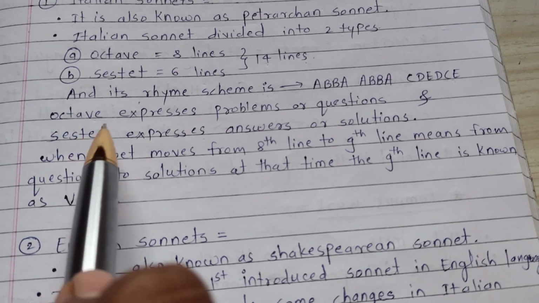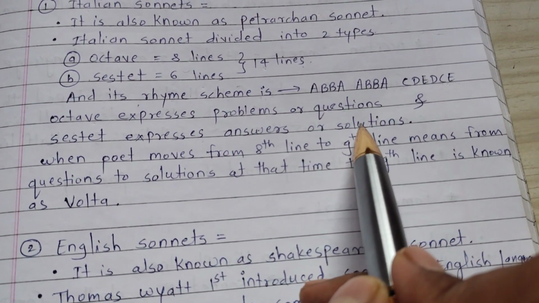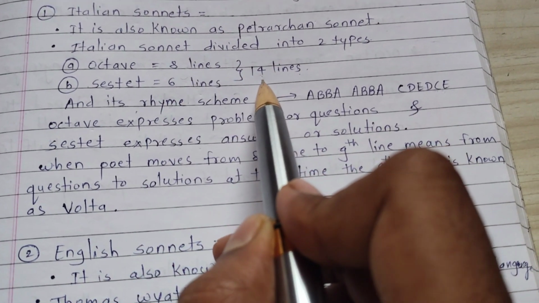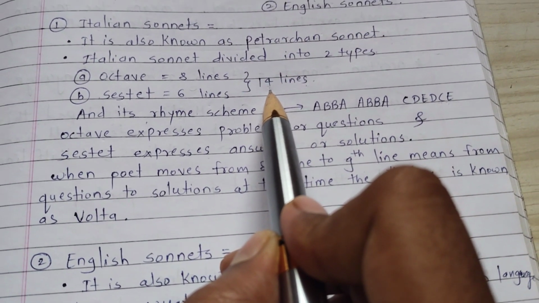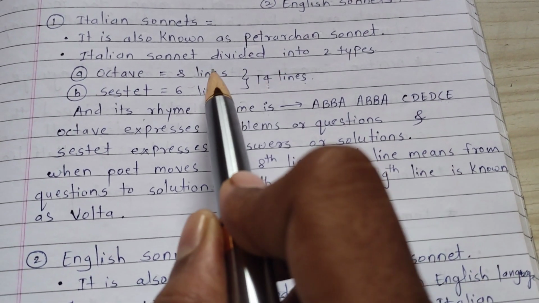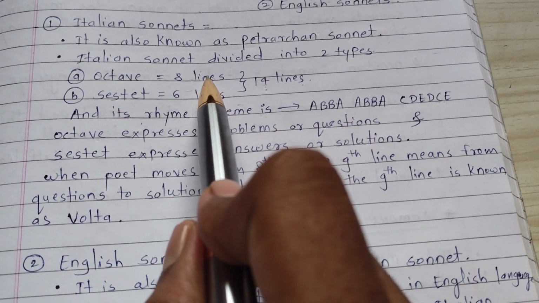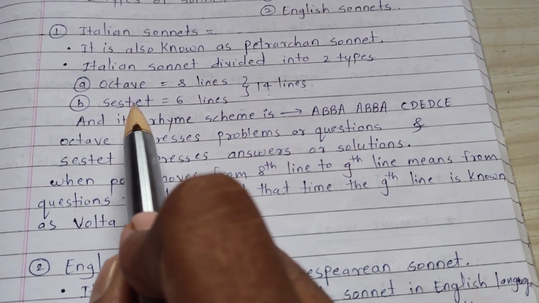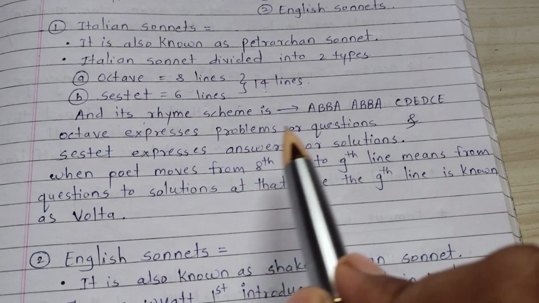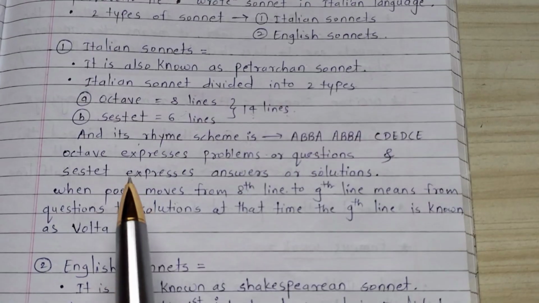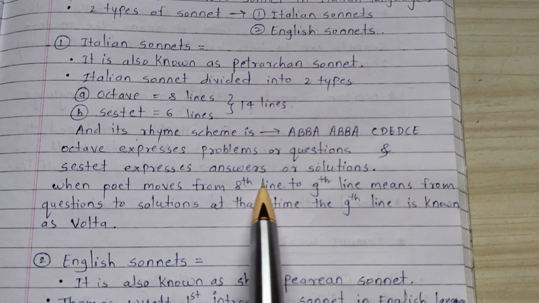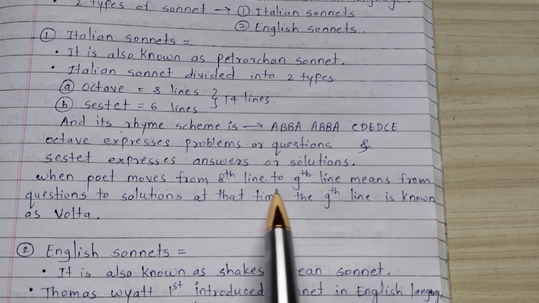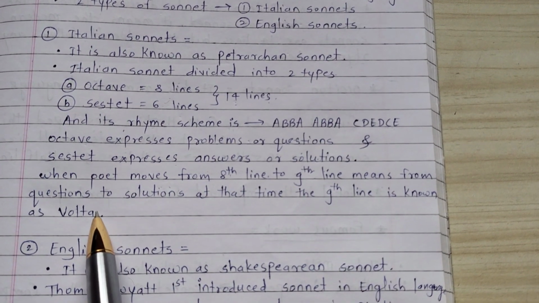Now next, sestet expresses answers or solutions. Sestet means 6 lines. 8 plus 6 is equal to 14. Already we have discussed that sonnet has 14 lines. The first 8 lines, the octave, express problems or questions, and the last 6 lines, the sestet, express answers or solutions. When the poet moves from the 8th line to the 9th line, from question to solution, at that time the 9th line is known as volta.